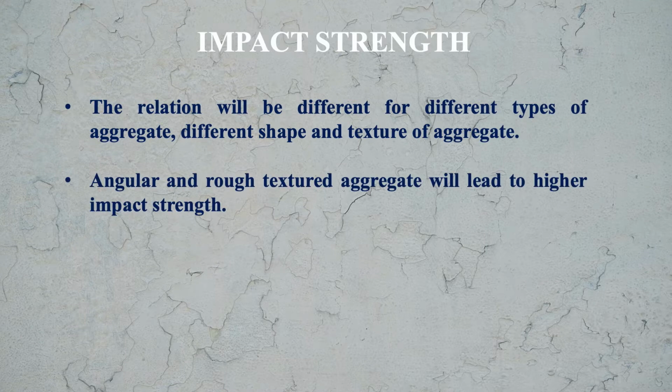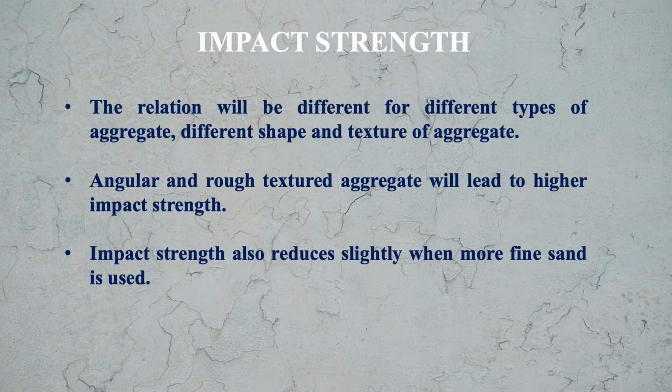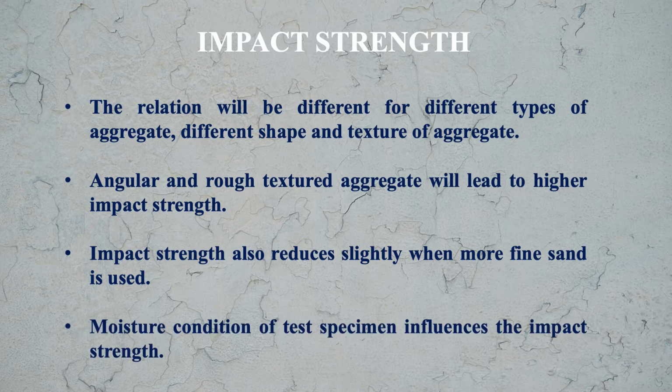Angular and round textured aggregate will lead to higher impact strength. Impact strength also reduces slightly when more fine sand is used. Moisture condition of test specimen influences the impact strength. So these are the factors which affect the impact strength of the concrete.